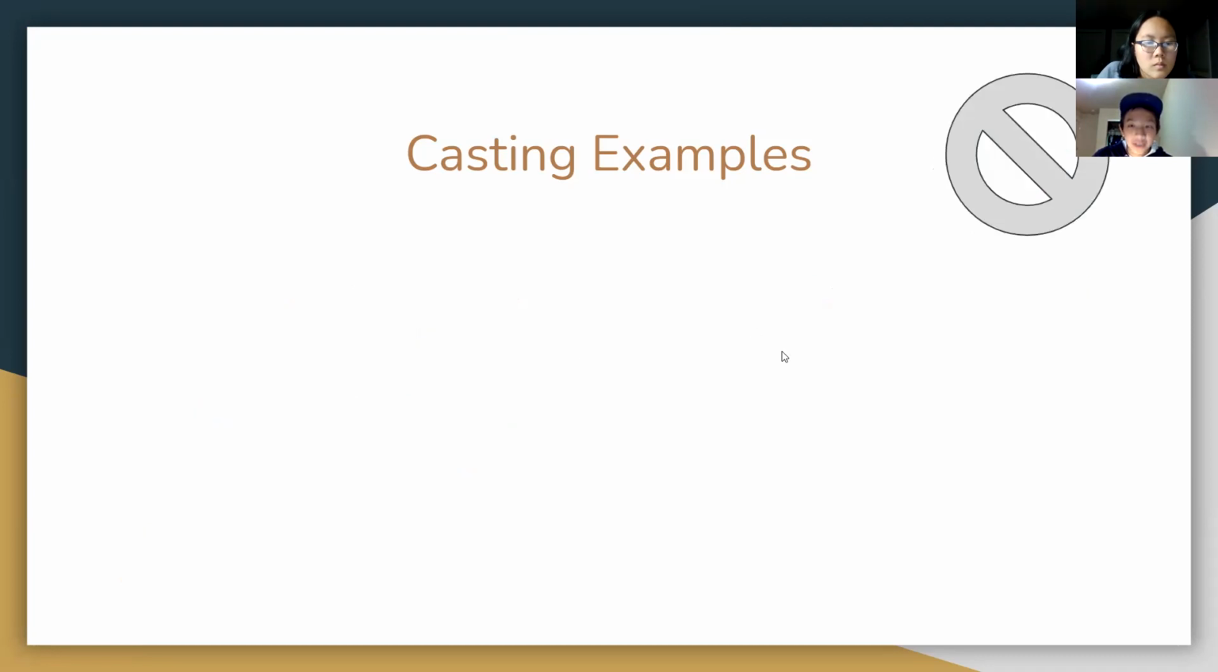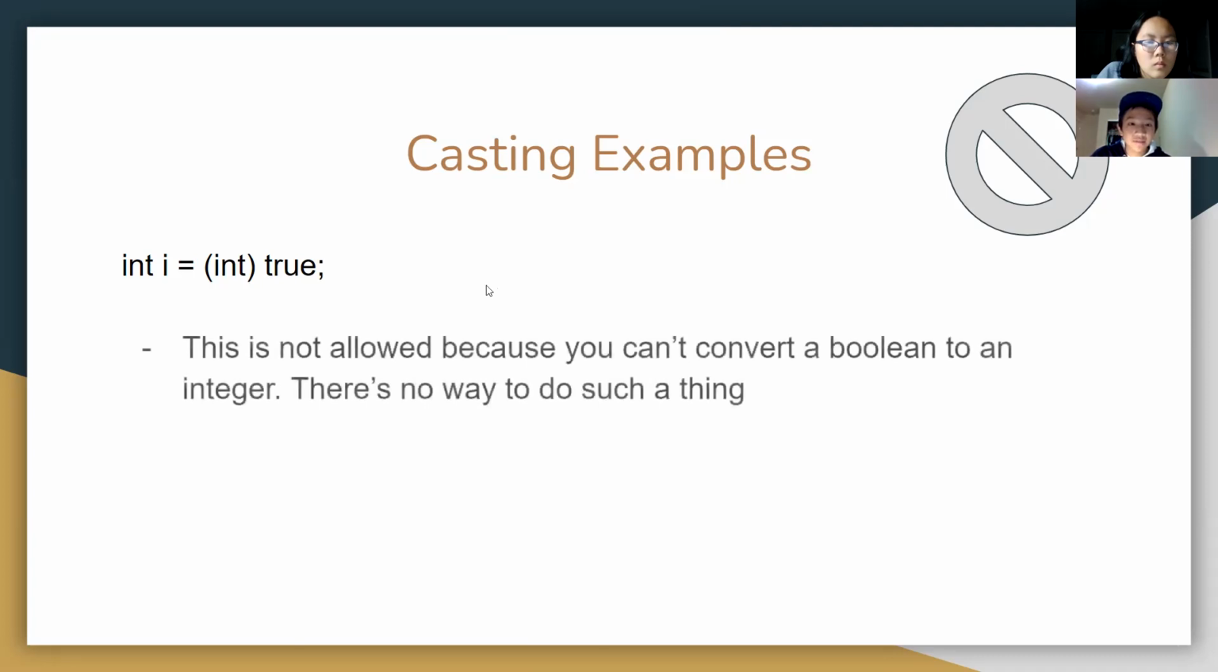And now here's an example of what we shouldn't do, right? We have this little stop sign here. So int i equals (int) true. We can't really convert the Boolean value true into an integer value, so this will just give you an error. The good part is that the data type of the variable and the data type you're casting to are the same. But since you can't convert true to an integer, this is not allowed.